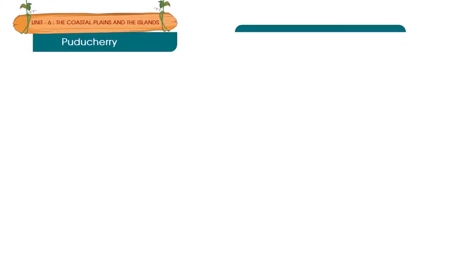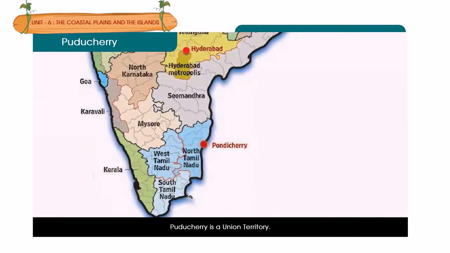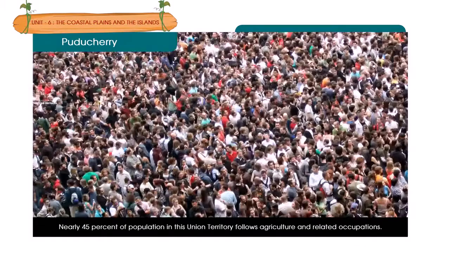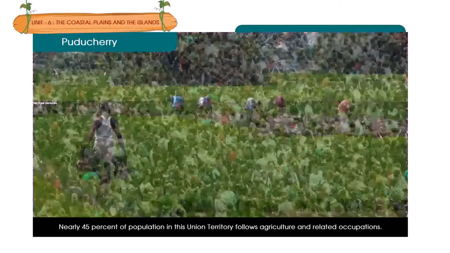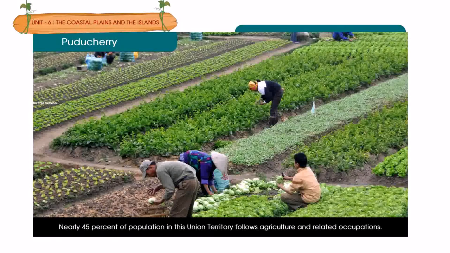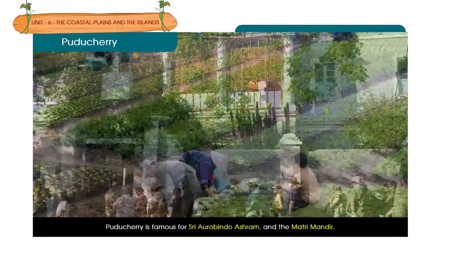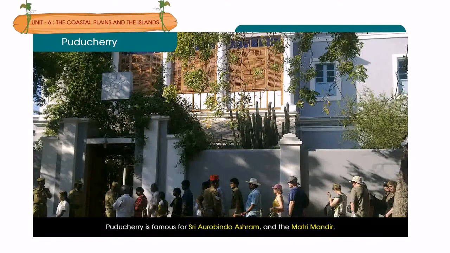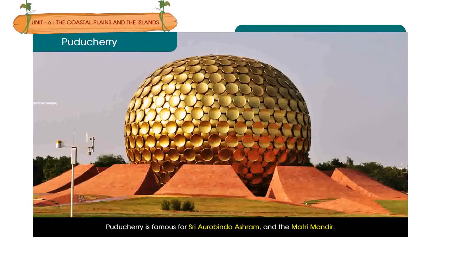Puducherry. Puducherry is a union territory. Nearly 45% of population in this union territory follows agriculture and related occupations. Puducherry is famous for Sri Aurobindo Ashram and the Matri Mandir.